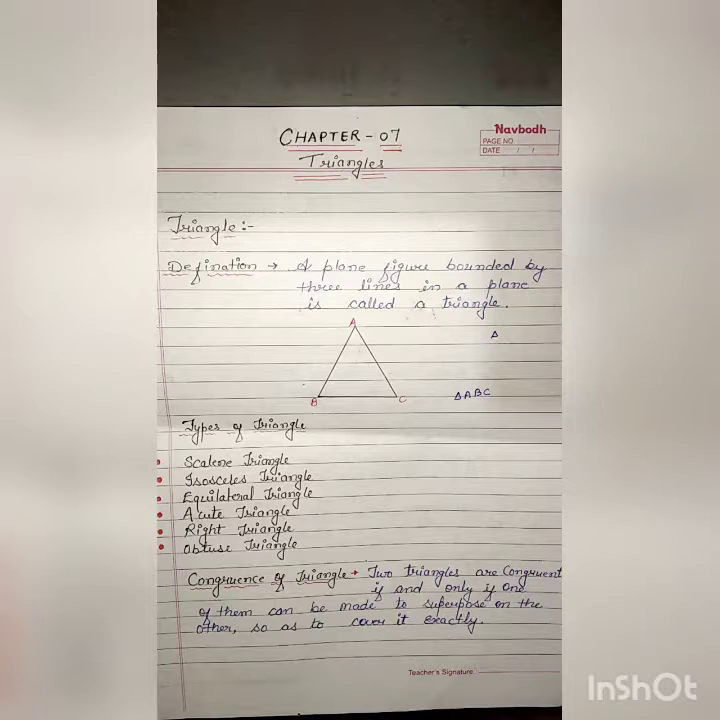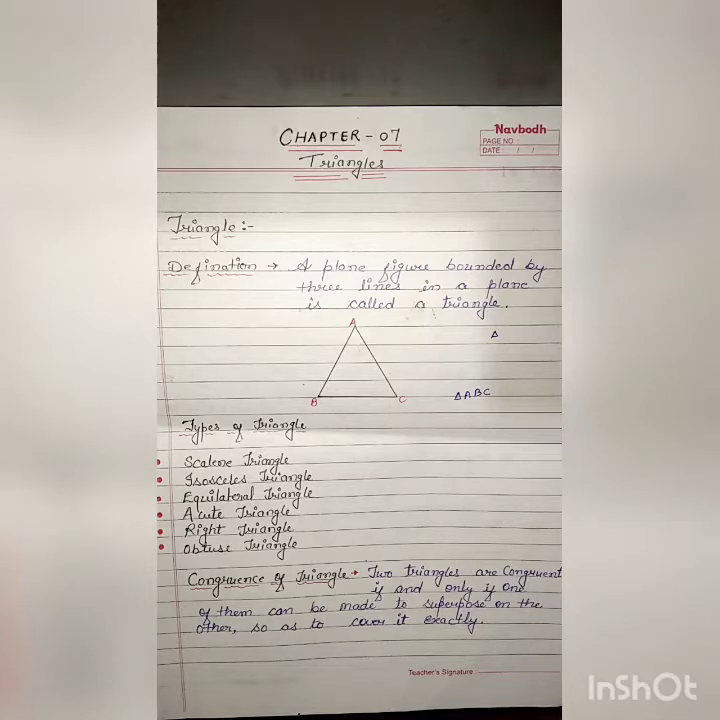Okay, right angle triangle: a triangle with one right angle is called a right angle triangle. Okay, obtuse angle triangle is a triangle whose one angle is obtuse. Okay, so these are the types of triangle.